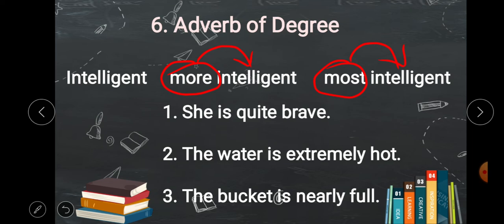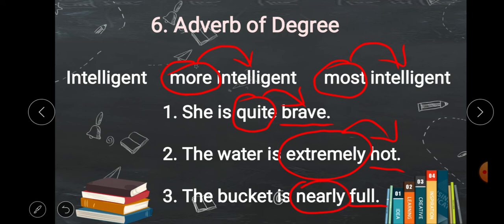Another example: she is quite brave. Brave is an adjective. So how much brave is she? Quite brave. So this word modifies brave. The water is extremely hot. How much hot? Extremely hot. So this word modifies hot. The bucket is nearly full. How much full is the bucket?